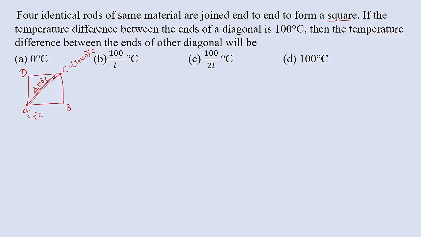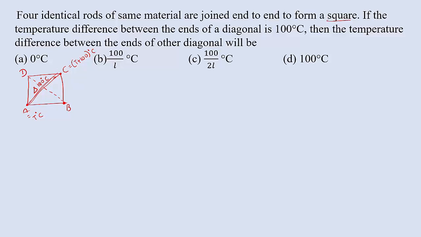Now the temperature difference between the ends of the other diagonal. So for the other diagonal, between B and D, we have to calculate the temperature difference. Observe here, this point B is exactly the midpoint of A and C. You can observe A, B, C. So point B is the midpoint of A and C. What is the temperature at A? Temperature at A is T degrees Celsius.